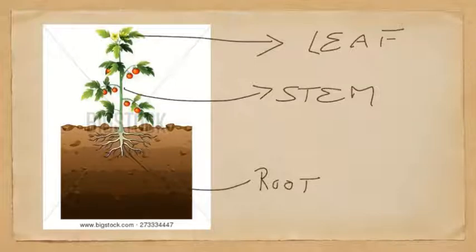But in case of vegetative propagation, these vegetative parts of plant are modified or are used to propagate the plant. So a part of root or a modification of root will be able to produce a new plant. A part of stem or a modification of stem will be able to form a new plant, and similarly leaf will be able to produce a new plant. This is known as vegetative propagation, propagation of a plant through vegetative parts.